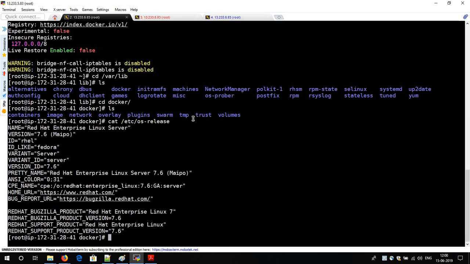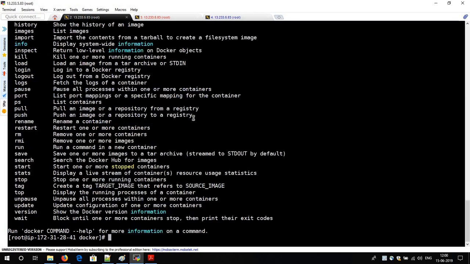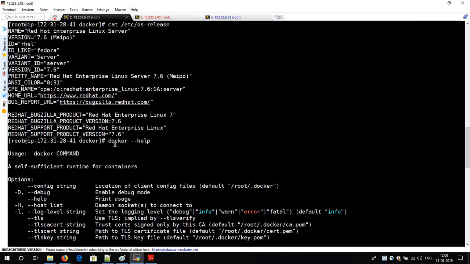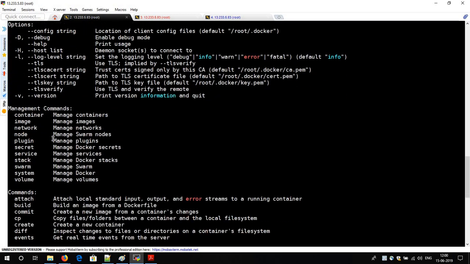Okay, the next important command I want to show you is help. I have given the command docker --help. It will give you two sections: the first one is the management section and the second one is the commands. The management section says that you can have container, image, a separate network, node, plugin in your Docker.